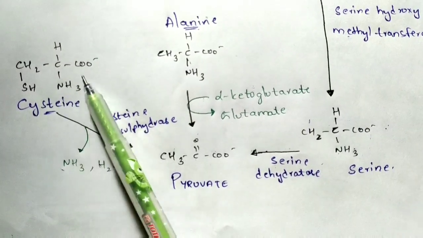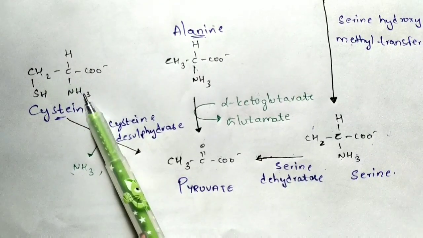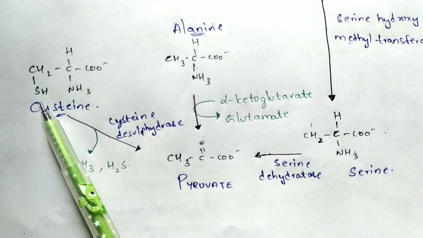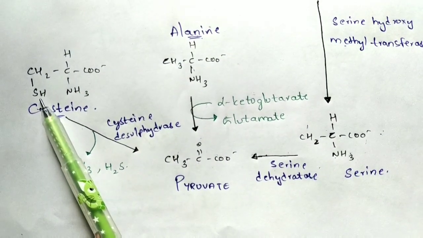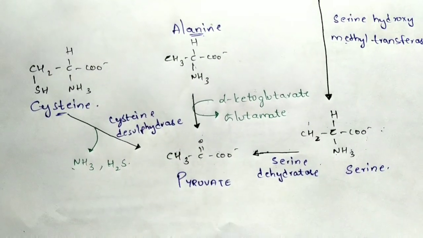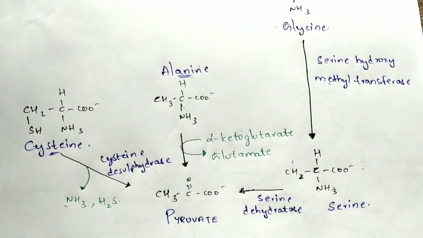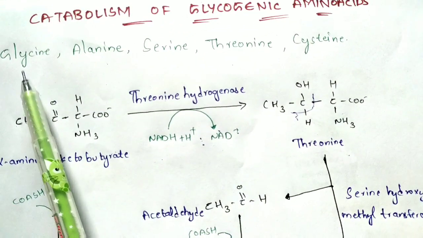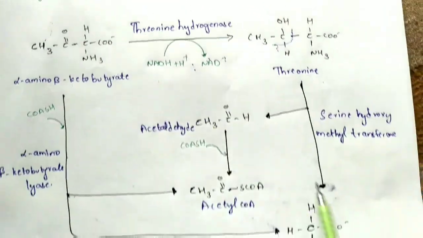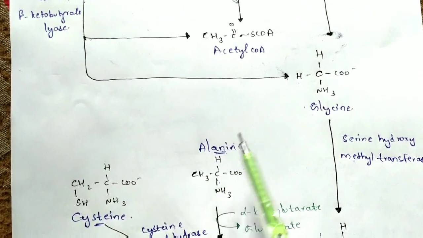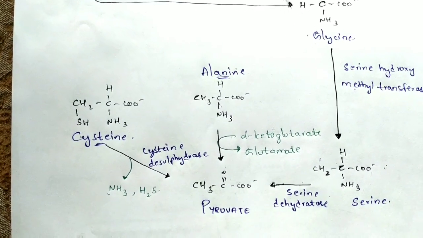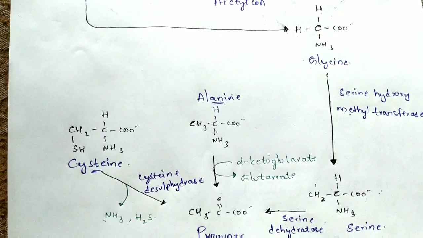Next, this is the structure of cysteine. Remember, cysteine consists of a sulfur group in its structure, and with the help of an enzyme known as cysteine desulfidase, this sulfur group will get removed in such a way that it forms pyruvate. So normally we have degraded glycine, alanine, serine, threonine, and cysteine. Like this we have covered the catabolism of glycogenic amino acids.